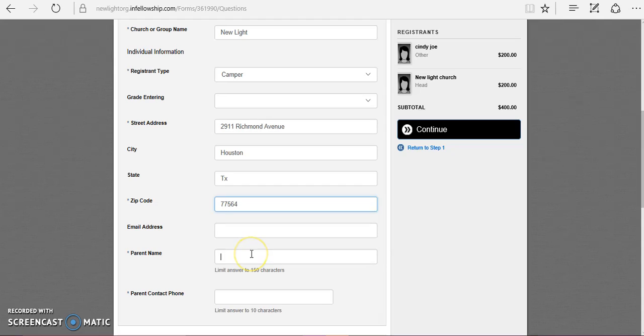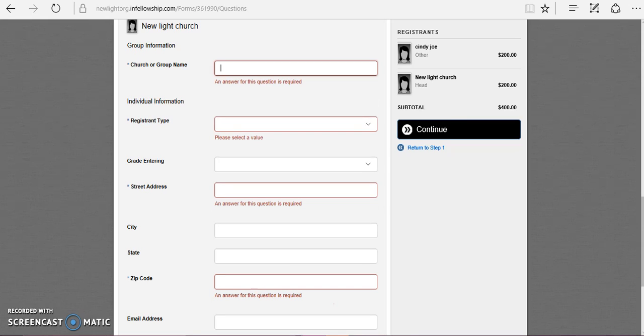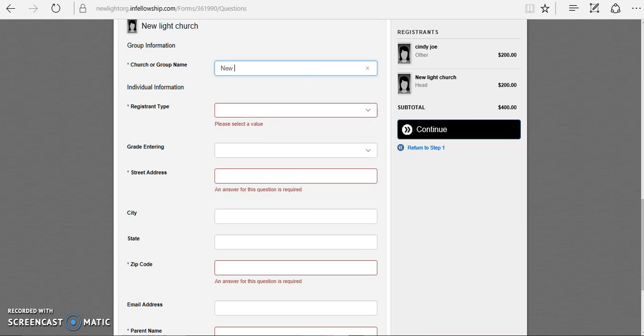You will also need to include Cindy Jo's parent name. His name is Bob Joe. You will also need to include Bob Joe's contact information. You will need to complete this information for every guest or chaperone that you have registered, so you will go through and do it again.